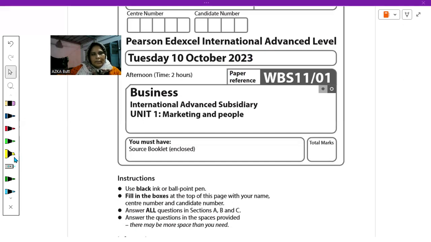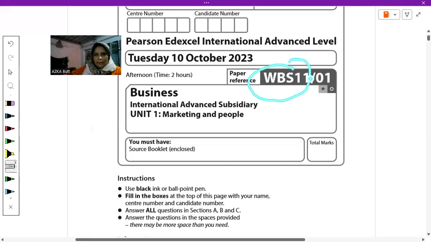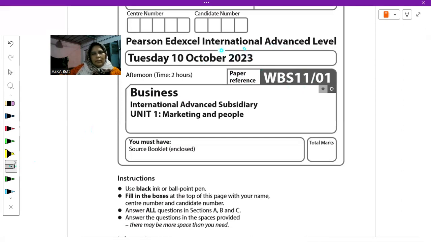Okay, so as you can see, we have the very first case study here, the first paper. This is for AS level, paper one, and this is the latest paper, October 2023. The first thing I want to tell you is that I am not going to read the whole case study because that would take a lot of time, so I will only discuss the questions and the answers with you.